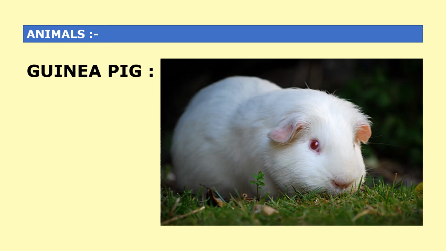Third animal, that is guinea pig. Guinea pig is a docile animal. It is highly susceptible to tuberculosis and anaphylaxis. It is highly sensitive to histamine and penicillin. In diet, it requires vitamin C or ascorbic acid.